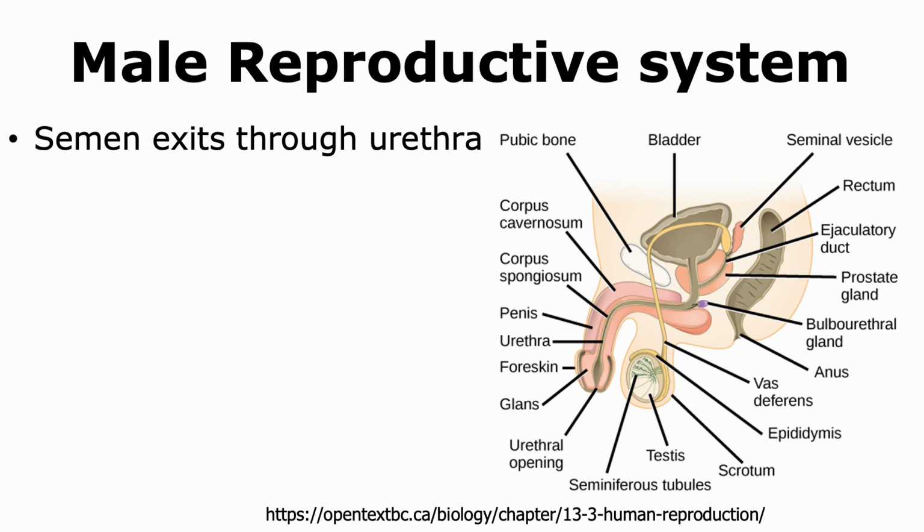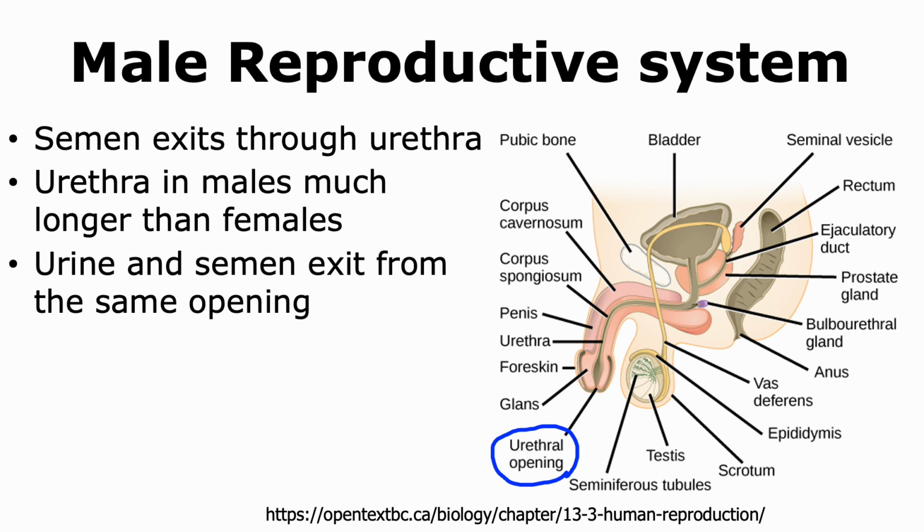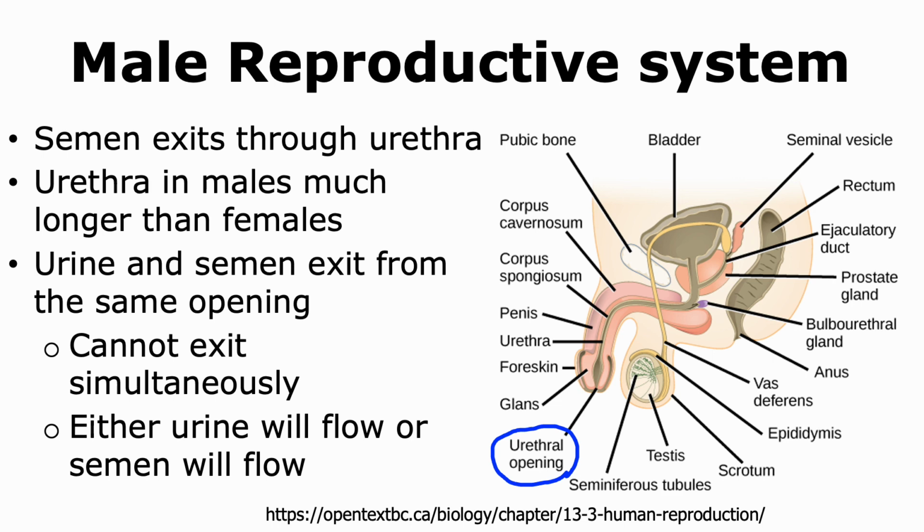The semen that contains the sperm exits the urethra of the male reproductive system. The urethra in the males is usually longer than in females, but in males, the urine as well as the semen exit from the same opening. However, they cannot exit the system simultaneously, so either urine will flow or semen will flow from the urethra.